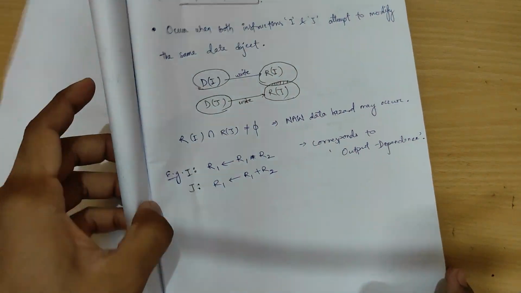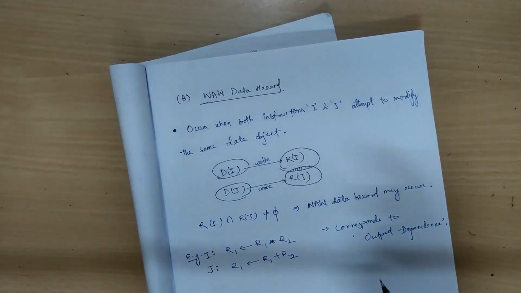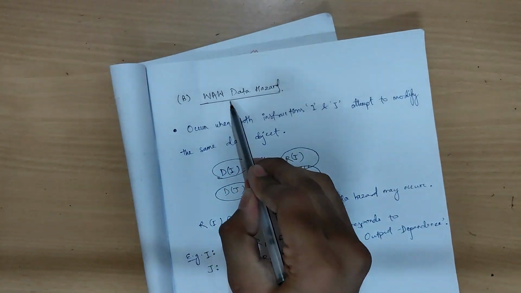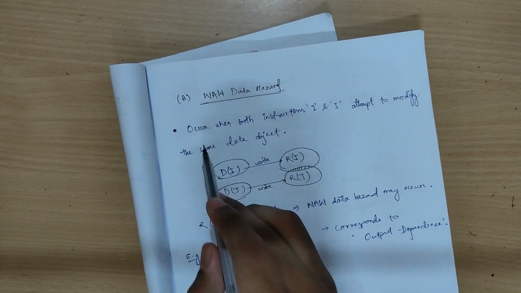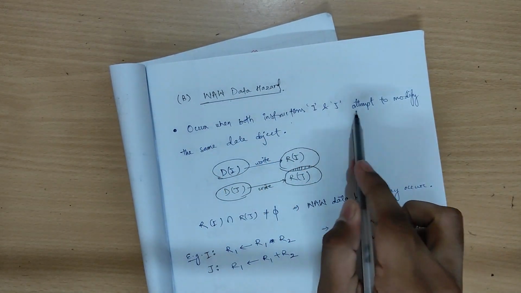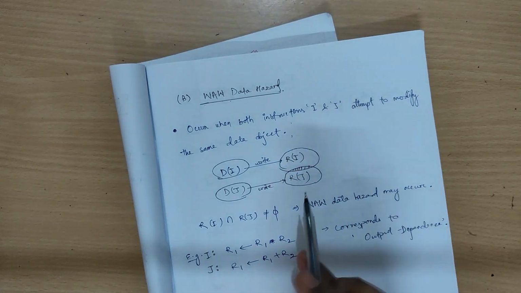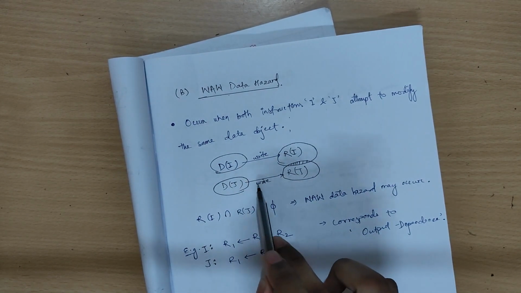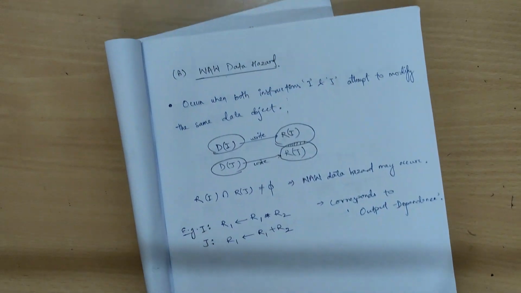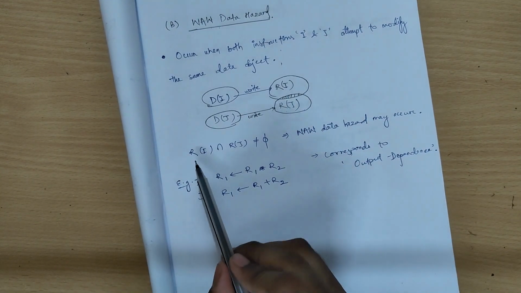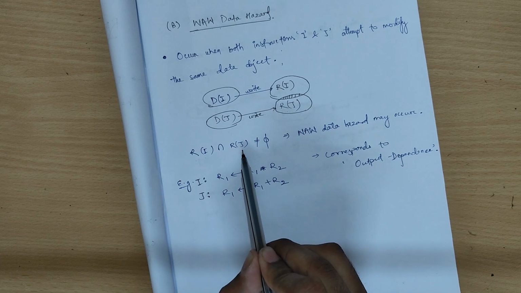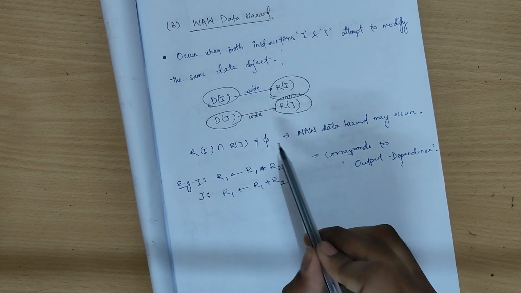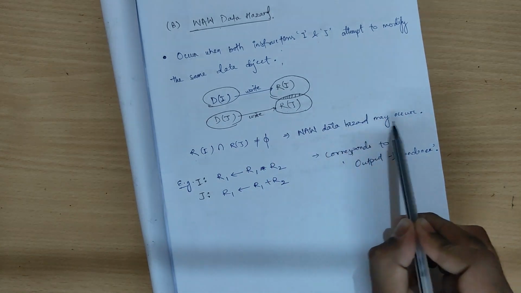So we will go into the second type of data hazard, WAW, which is also called write after write. It occurs when both instructions I and J attempt to modify the same data object. Like here I is writing to some data object and J is also writing to the same data object. Here the range of I intersection range of J is not equal to phi. That implies a WAW data hazard may occur.